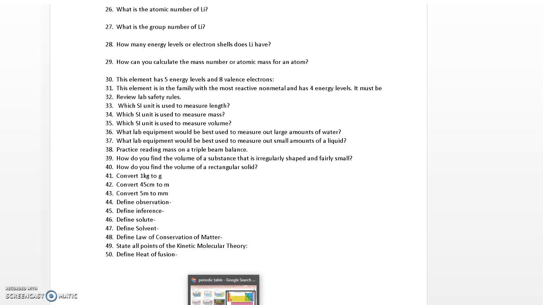Define the heat of fusion. The heat of fusion is the amount of energy that it takes to change a material from a solid state to a liquid state. And so if you're talking about water, that would be the amount of energy needed to change water from ice or solid to a liquid.